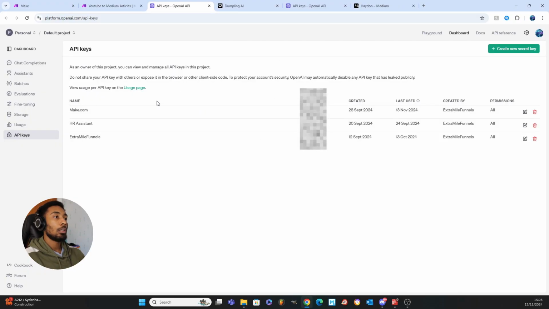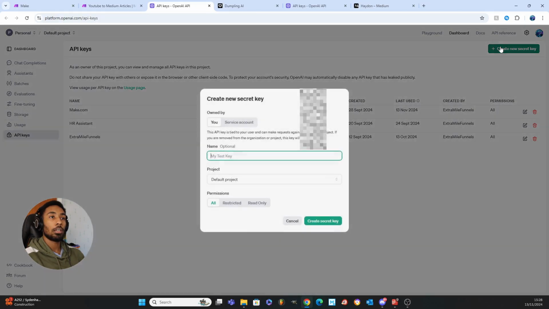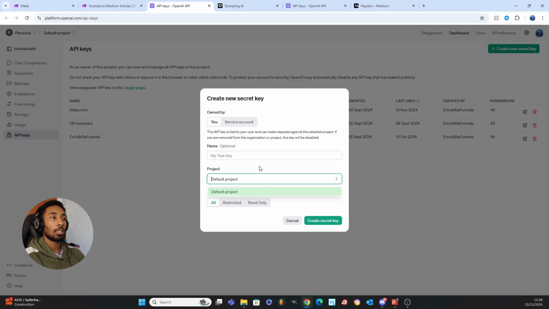Now, as you can see, I've already got a few keys here that I'm using, but for you guys, you're just going to click create a new key. Again, same type of thing. You're going to give it a name and project. This is the default project. If you have other projects, then you could assign it to a different project. And you're going to leave the permission as all. Once you've done that, click create secret key and you'll be able to copy and paste the key that you need.